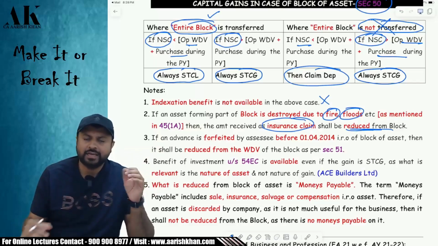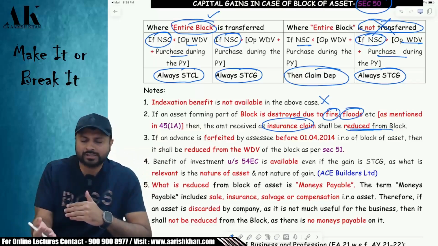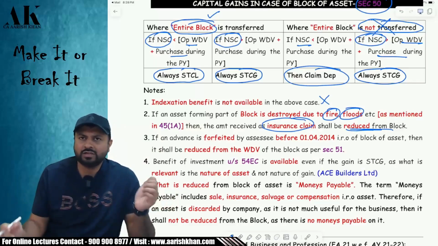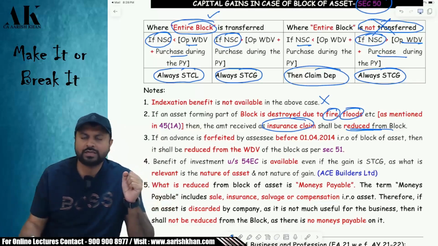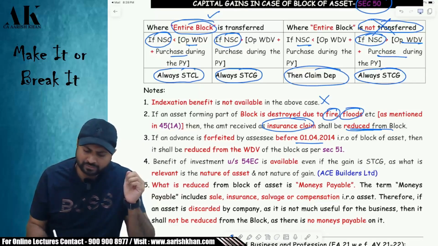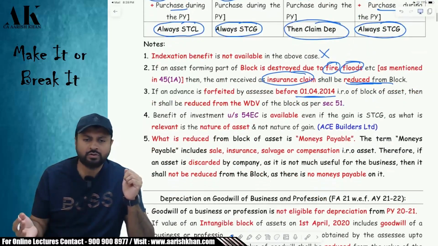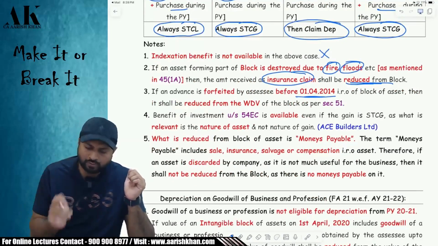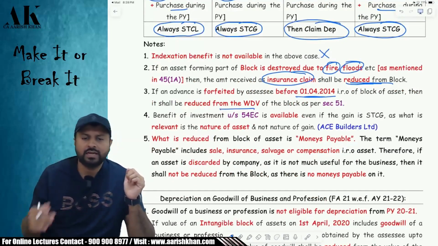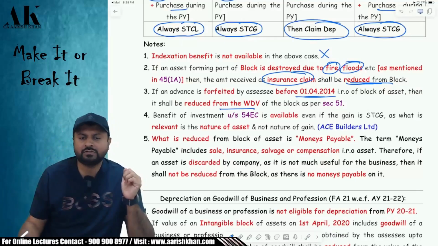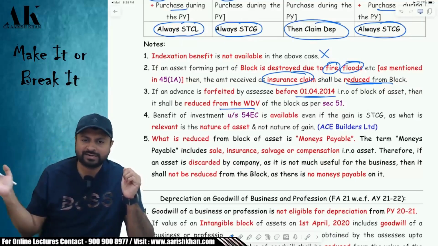Next. If there is a block of asset which you are about to sell to somebody, now the negotiation did not work and you have taken some amount as an advance and now you are forfeiting that amount. Okay, so if you are forfeiting that amount before 1/4/2014, then you know what has to be done. It has to be reduced from the WDV of the block of asset. And if it is forfeited after 1/4/2014, then it is income from other sources, as I have told you some time before.